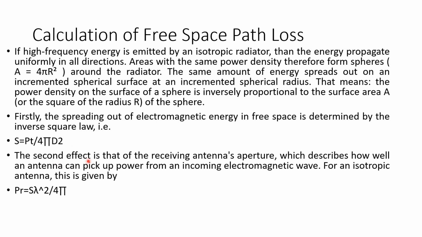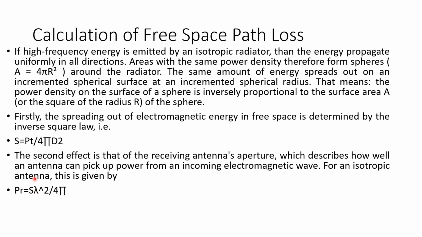And the second effect we are considering is about the receiving power. So how can you write the equation for the receiving power? The receiving power will be this power density S, that is the non-directional power density being received by the receiver antenna, multiplied by the area of the isotropic antenna.